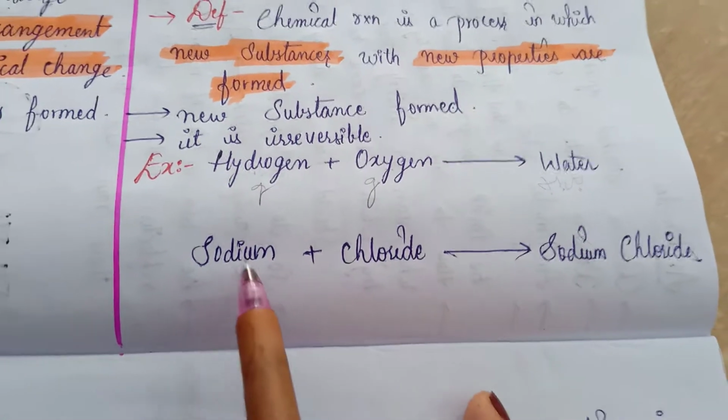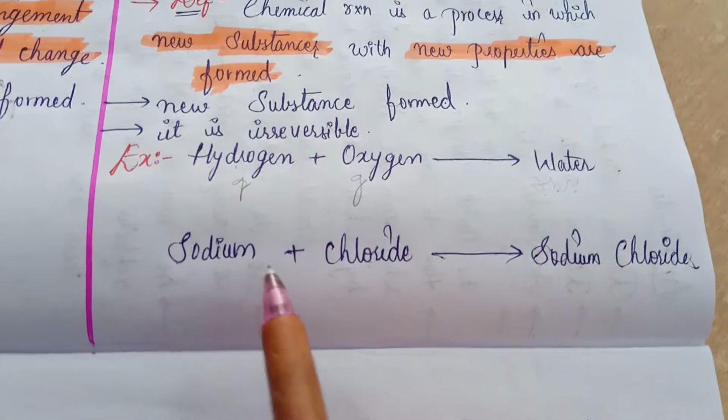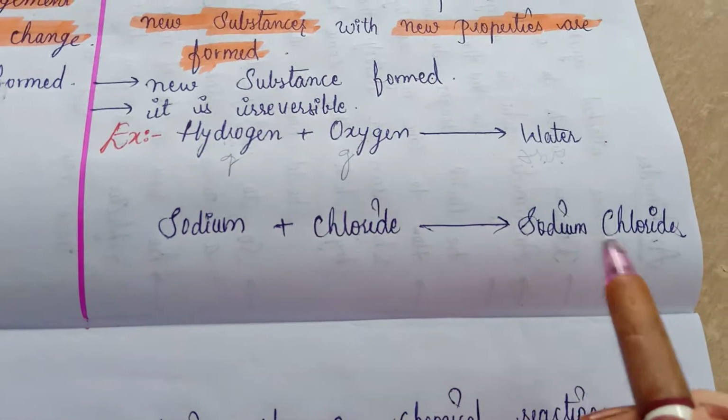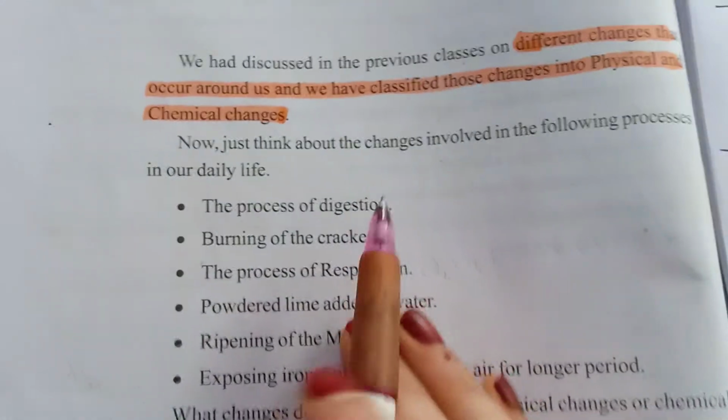And another example is sodium chloride. Sodium, when it reacts with chlorine, produces sodium chloride. Same, okay, new substances are forming. So in your daily life there are some chemical changes you can observe.